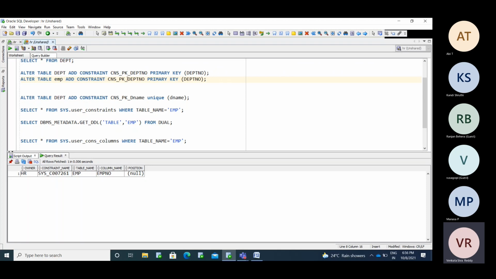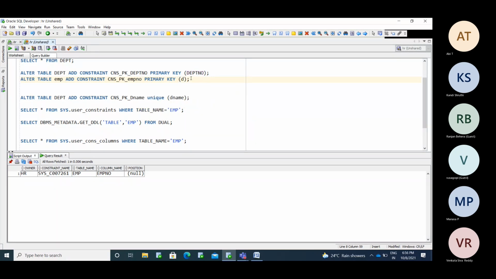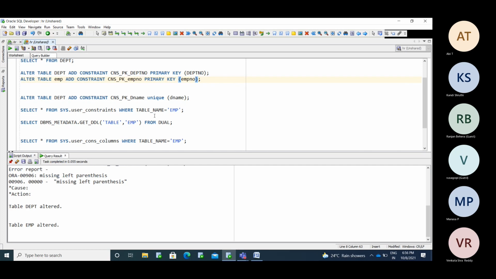I am adding a constraint primary key of EMP number. So now the constraint is added.